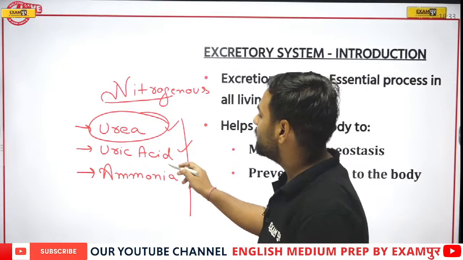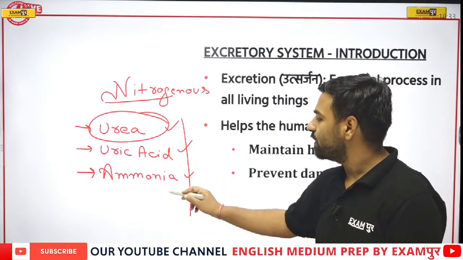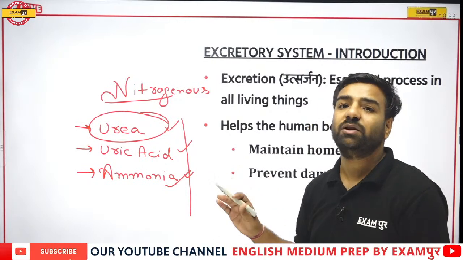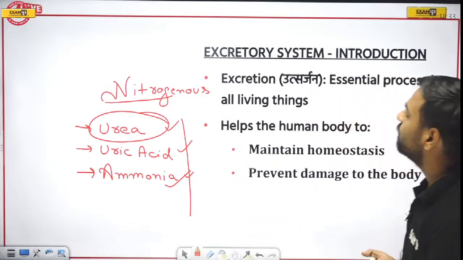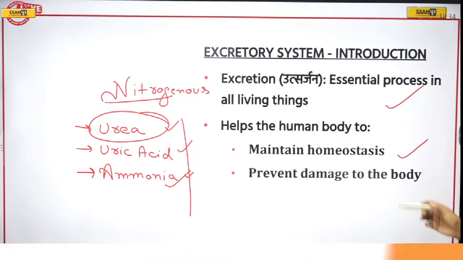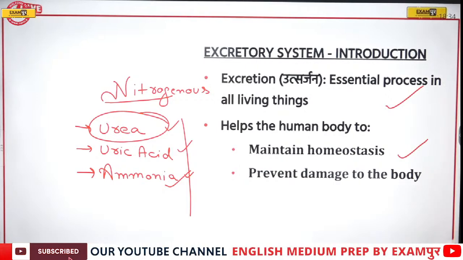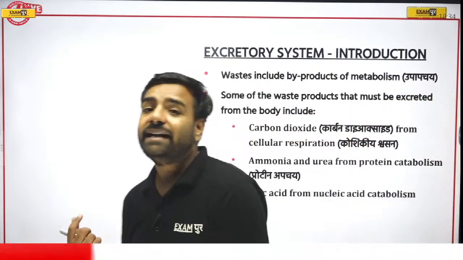If someone is releasing uric acid, we say that this particular organism is uricotelic. If someone is releasing ammonia, we say that that particular organism is ammonotelic. So let's come back to the point. We'll talk about excretion. It is an essential process in all living beings. It helps the human body to maintain homeostasis and it prevents damage to the body. Obviously, if there would be the presence of ammonia, urea and all those things, it can create issues.